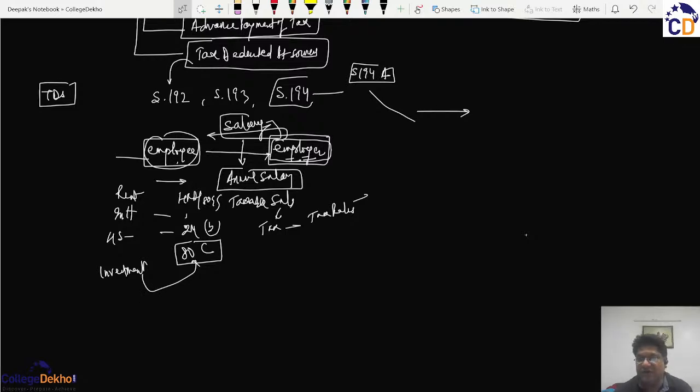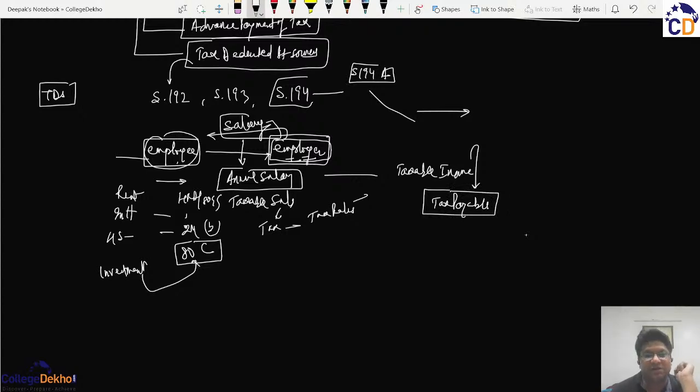An employer will try to take almost all those things into consideration, and then he will calculate the taxable income. And whatever the taxable income will be, we will calculate the tax payable on such amount, and that tax payable will not wait to be paid by the employee in the next assessment year coming. Instead, this tax payable will be deducted from the salary payable to the employee.